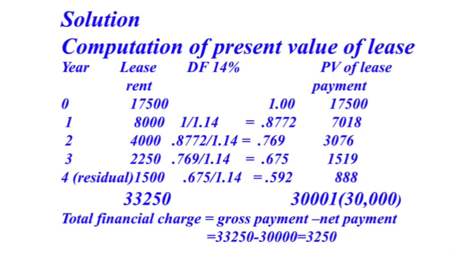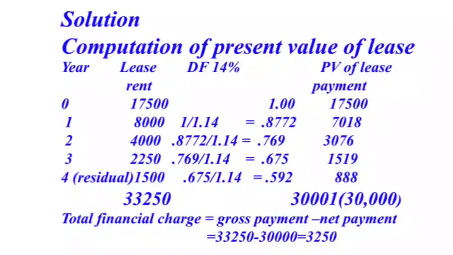The reason is we have to pay the lease in advance every year. So, at the beginning of the year, our lease payment 17,500 we made. Discounting factor 1, present value of lease payment 17,500.